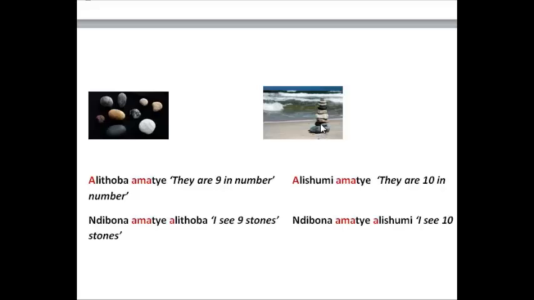Linye, mabini, matatu, mane, mahlanu, matandatu, asixhenxe, asibhozo, lithoba, and very small on the top, lishumi, amatye. So if I look at this picture, I can say, ndibona amatye alithoba. I can see 9 stones. And here I can say, ndibona amatye lishumi. I can see 10 stones.